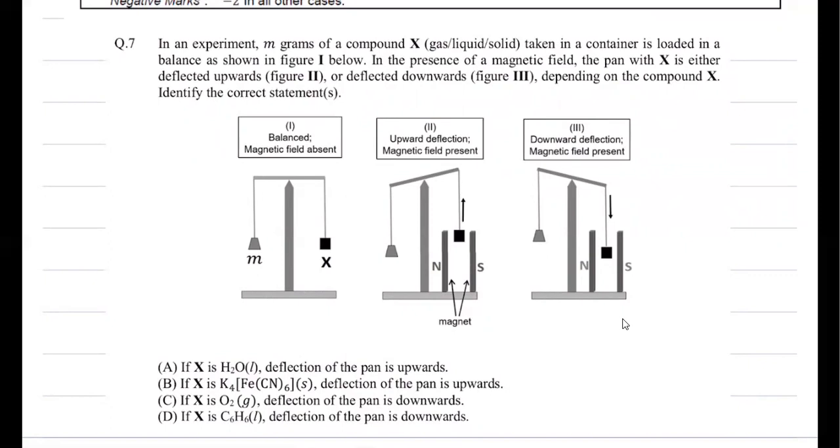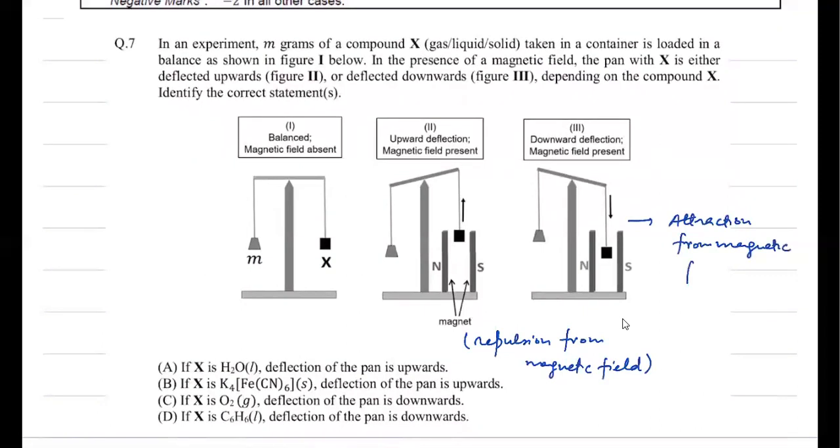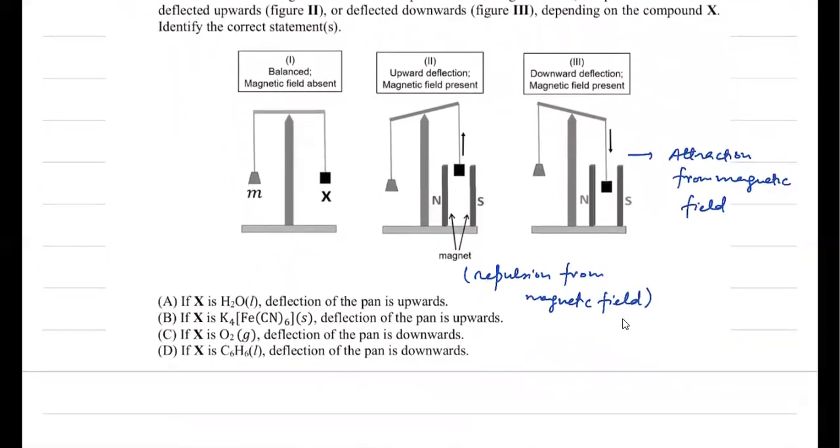So you can easily understand this is the case of repulsion from the magnetic field, and this is basically attraction by the magnetic field. We know that paramagnetic substances are attracted in a magnetic field, whereas diamagnetic substances are repelled in the magnetic field. So in this case, you have to check for paramagnetism and diamagnetism. I wish you understand the question first.